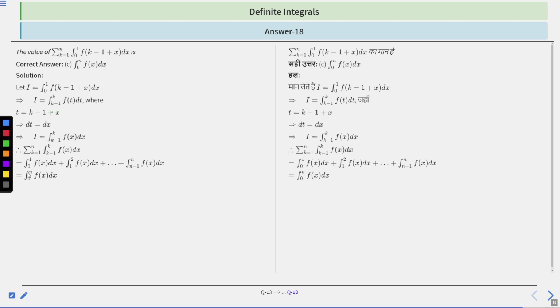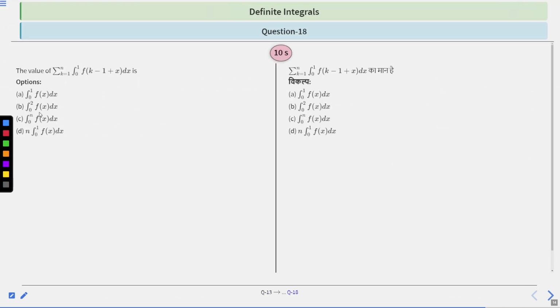Finally, after solving this, you will get, see, 0 to 1, because this is basically making a sequence 0 to 1, then 1 to 2, then 2 to 3. Similarly, n minus 1 to n. So finally, you can write integration from 0 to n of fx dx. Clear? Integration of 0 to n of fx dx, right? So option C is looking right and looks good as an option, right? So I think option C is the right choice. The summation of this value will be integration from 0 to n of fx dx. Clear? Option C is right.